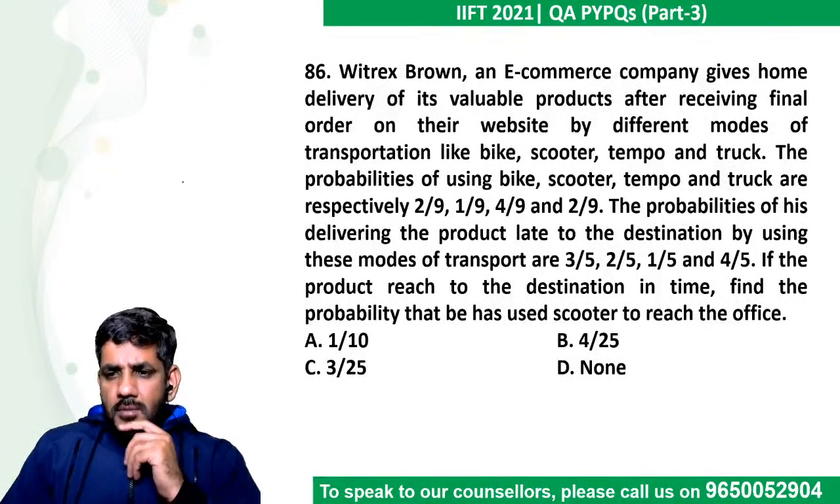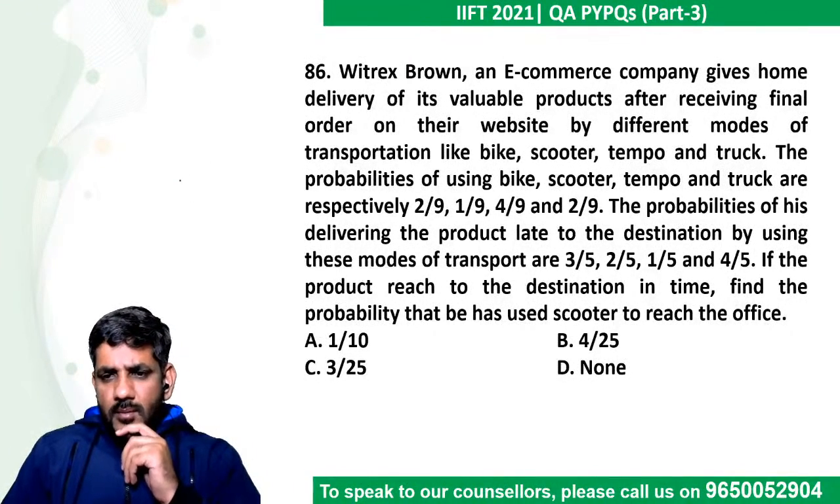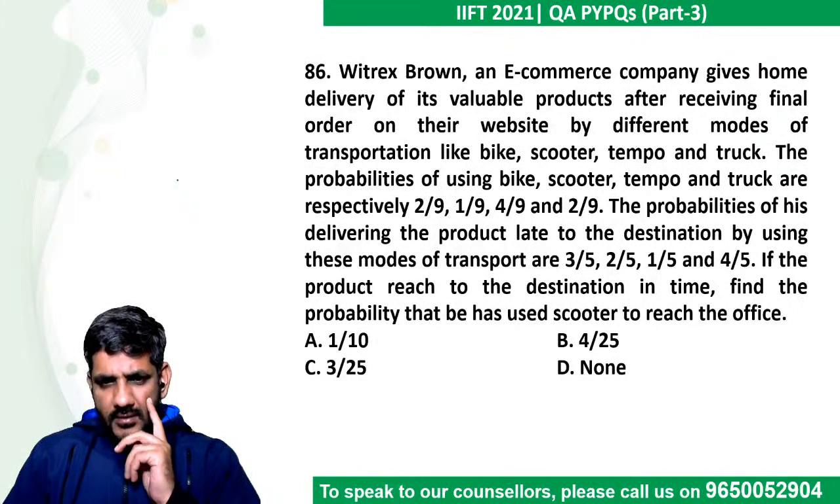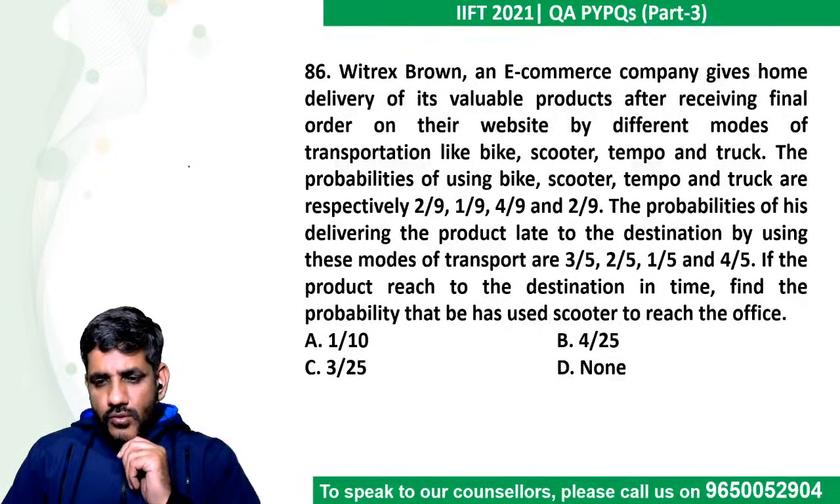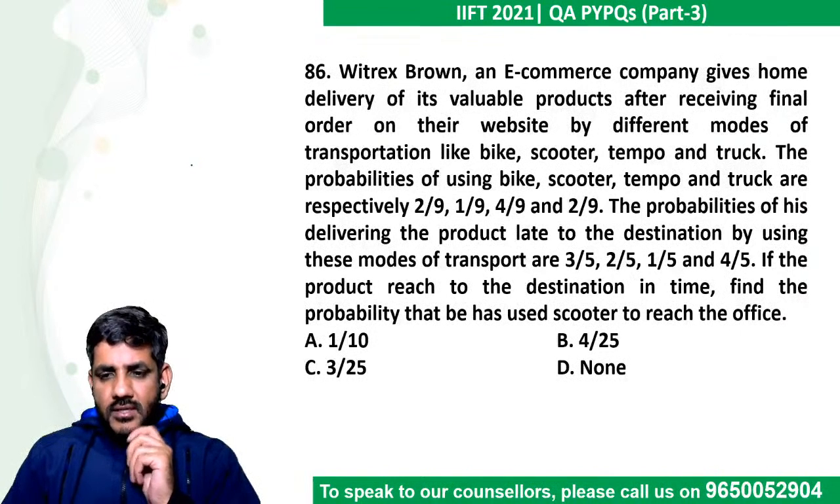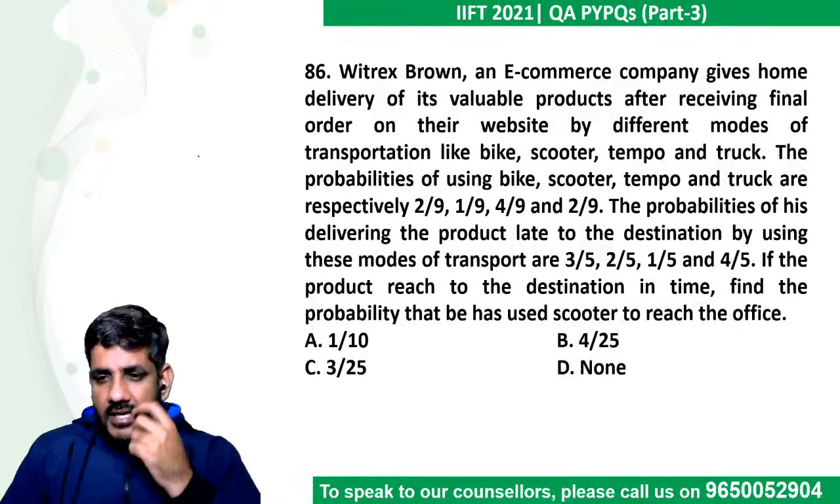Vitrex Brown, an e-commerce company, gives home delivery of its valuable products after receiving final order on their website by different modes of transportation like bike, scooter, tempo and truck. The probabilities of using bike, scooter, tempo and truck are these. The probability of delivering the product late to the destination by these modes of transport are these. If the product reaches the destination in time, find the probability that he has used scooter to reach the office. Okay. It has reached in time.